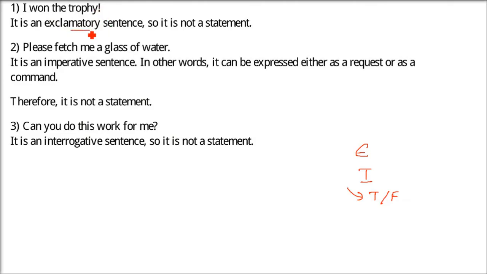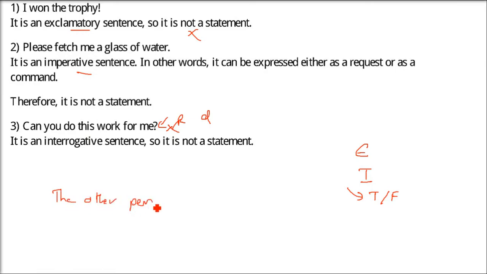I won the trophy! This is an exclamatory sentence. It's not a statement. Okay, you're showing feelings. Can you do this work for me? You're asking for something, requesting something, or demanding something. So it's an interrogative sentence, not a statement. Please fetch me a glass of water. You're asking something. Imperative sentence. Okay, you're requesting. So an imperative sentence cannot be a statement.